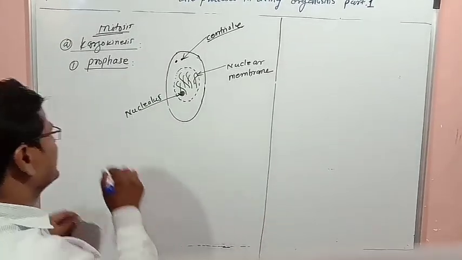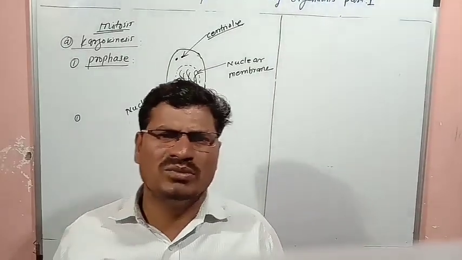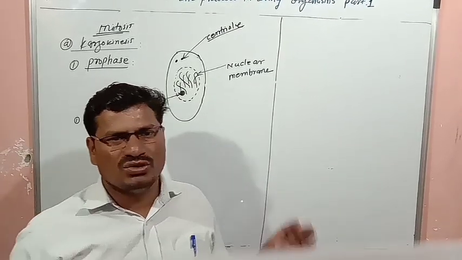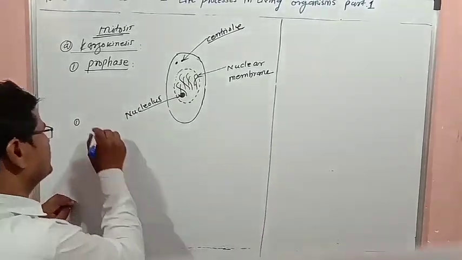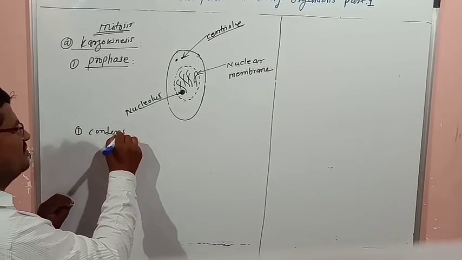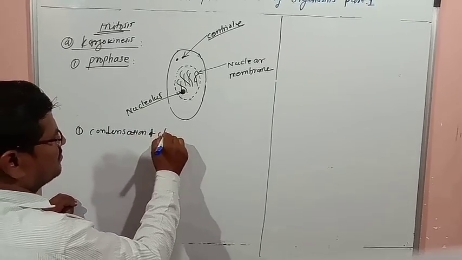First thing in the prophase, condensation of chromosomes starts. So chromosomes get condensed.